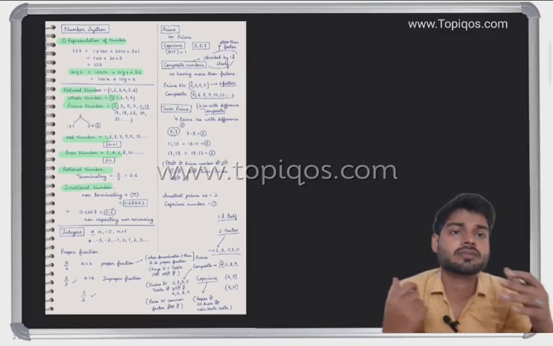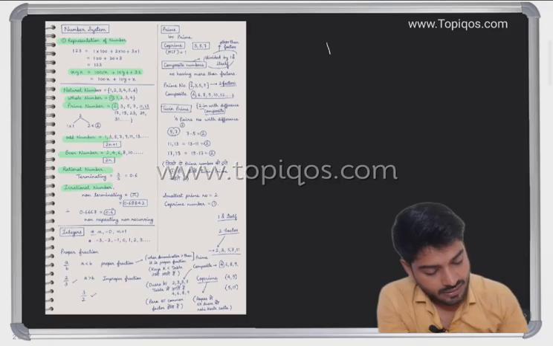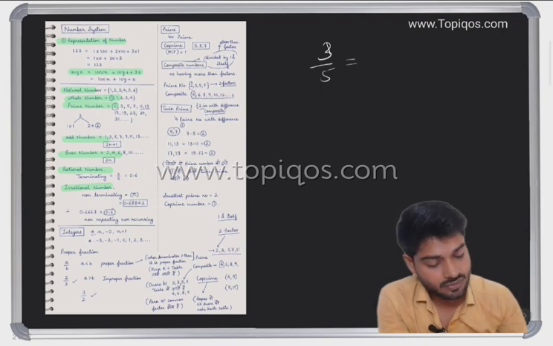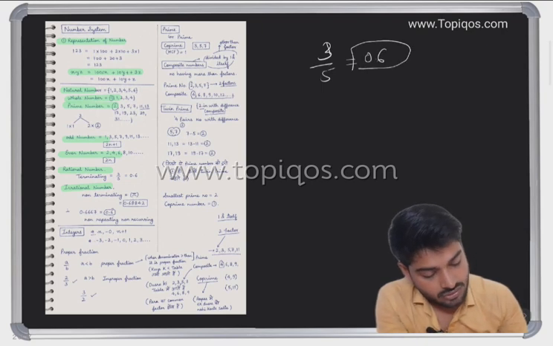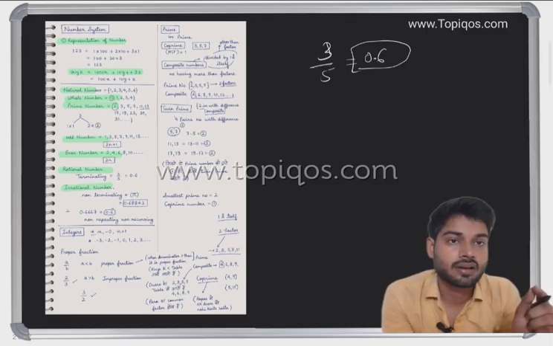For a terminating end, it should be divisible. Let's take 3/5. We know 5 sixes are 30, so it would be 0.6. So after the point you are getting a single digit. After the decimal you are getting a single digit.